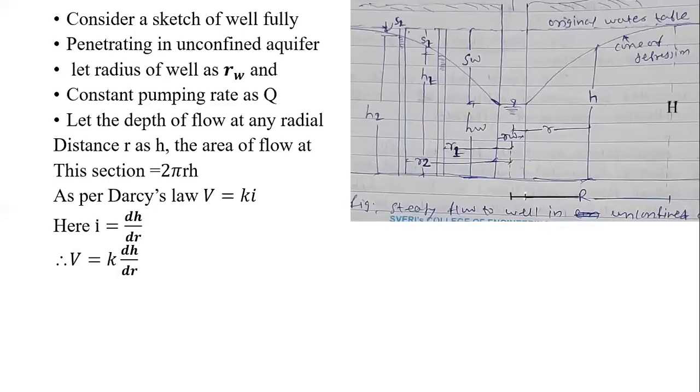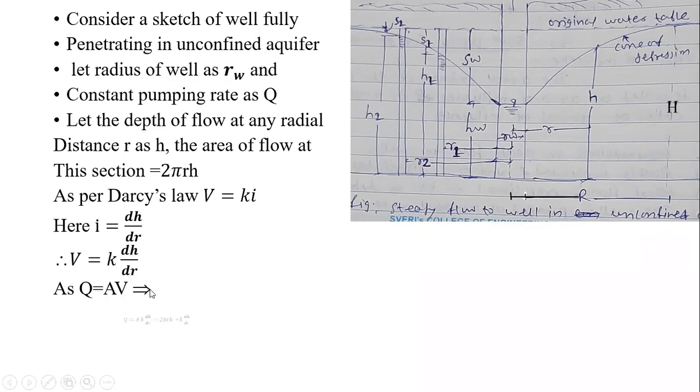Then for the discharge Q, that is a steady flow, we know Q is equal to area into velocity. That is the continuity equation. So put the value of V over here, V is K into dh by dr, and A is nothing but 2 pi rh.